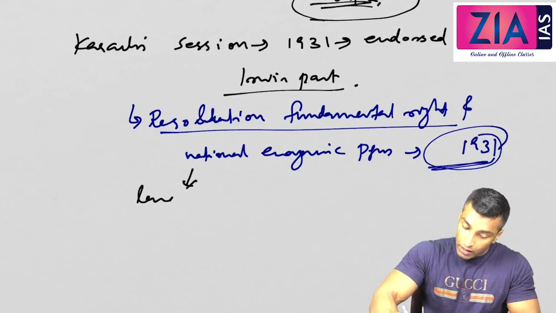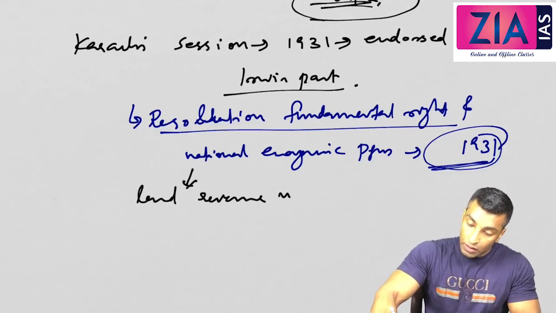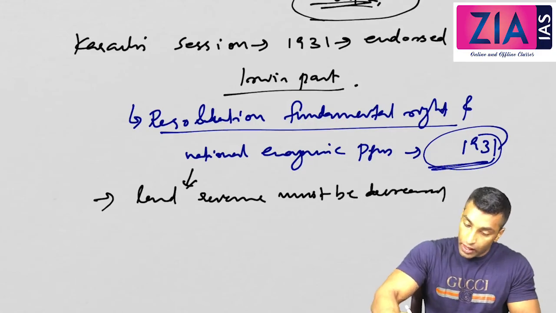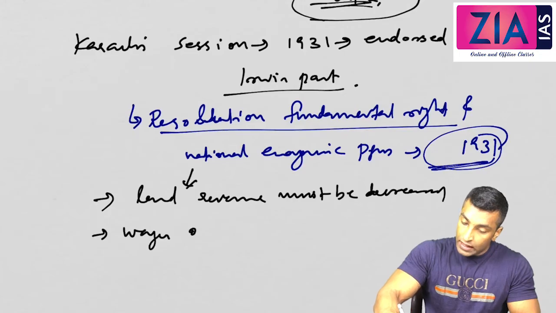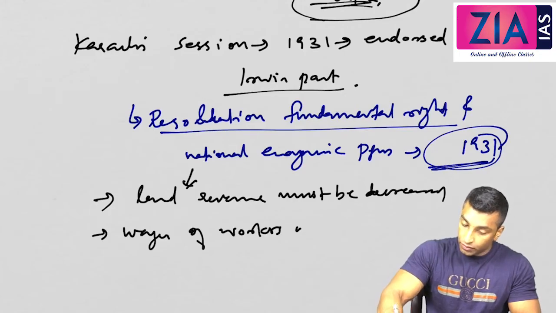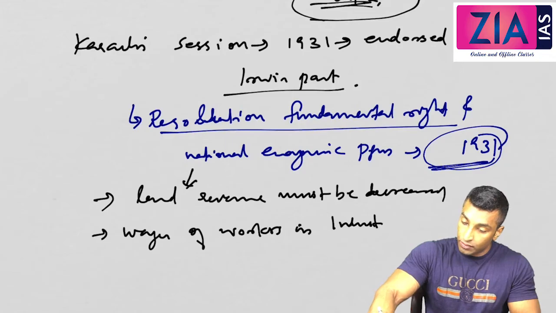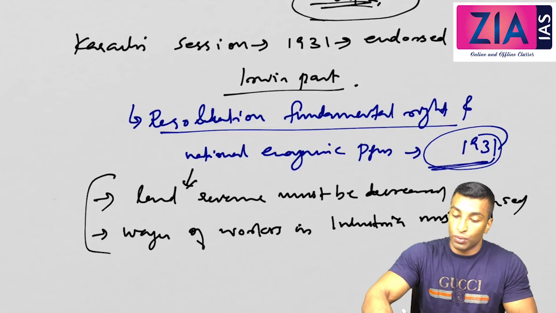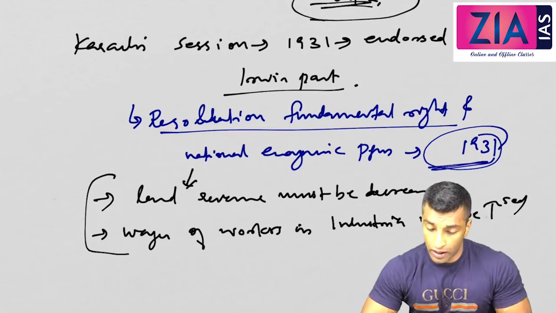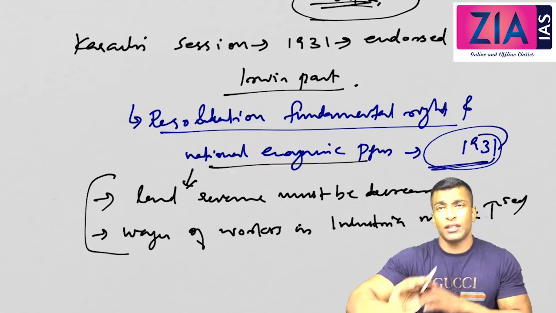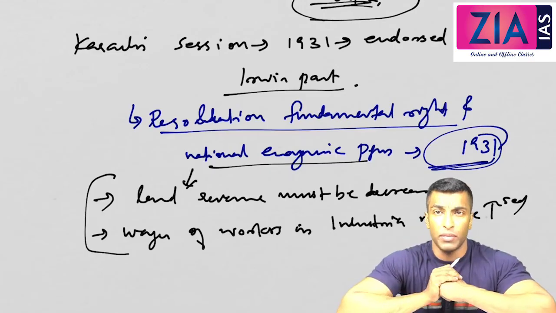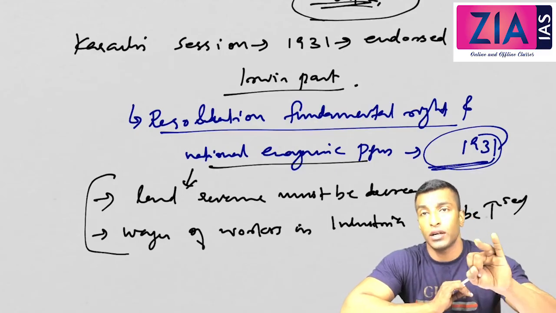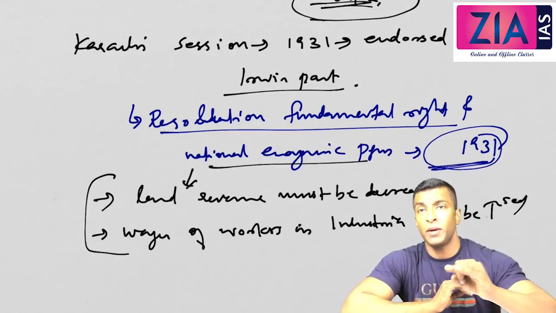This is related to land revenue, which must be decreased. Secondly, wages of workers in industries must be increased. So both relate to peasants as well as workers. These 2 points are enough, this is the minimum that you need to remember. One is related to the peasants, that the land revenue has to be decreased. One is related to the urban workers, that their wages be increased.